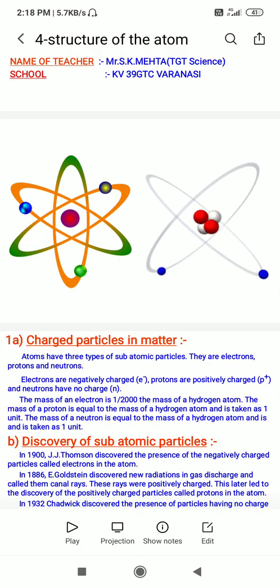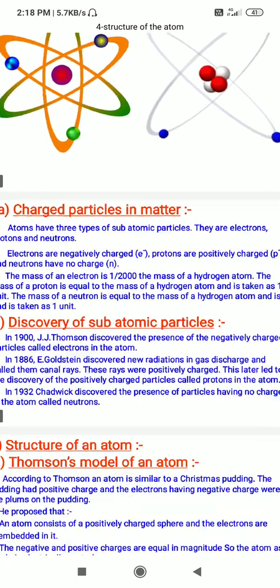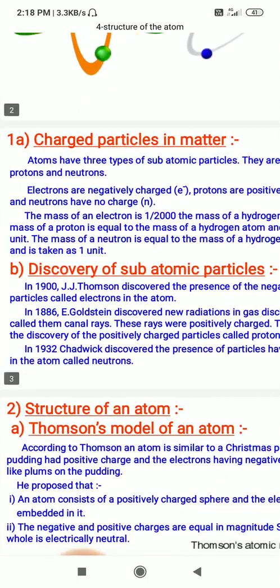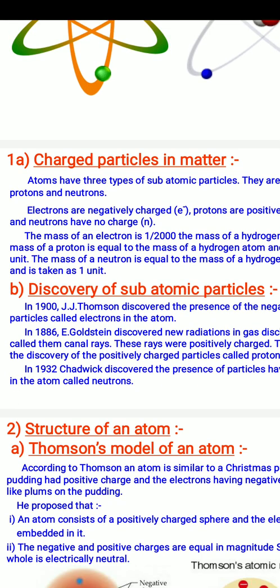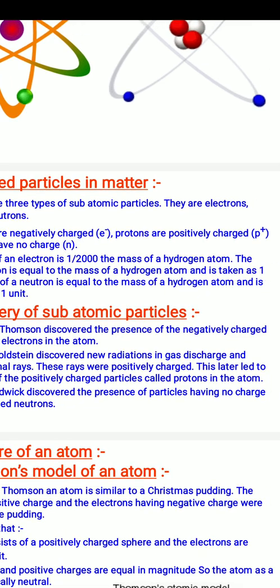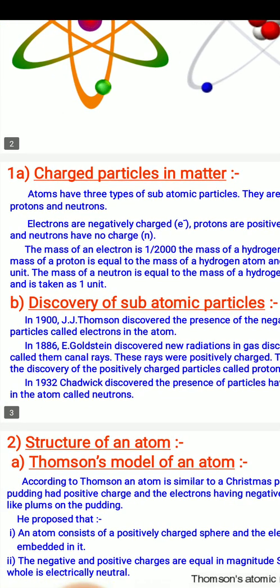Now we will discuss the discovery of subatomic particles. We will discuss the discovery of electron. In 1900, a great scientist J.J. Thomson discovered the presence of the negatively charged particles called electrons in the atom.